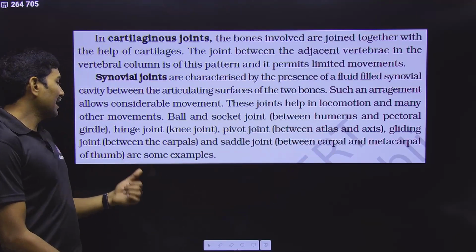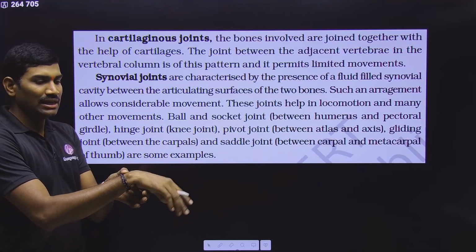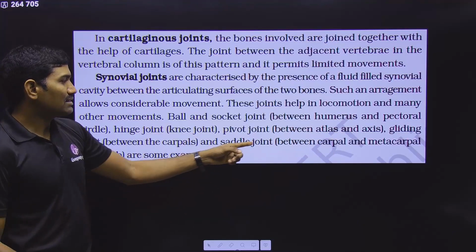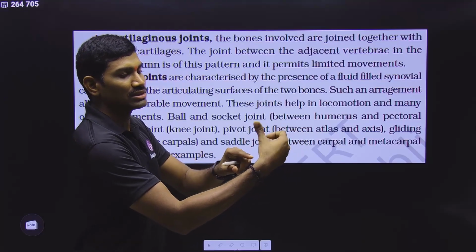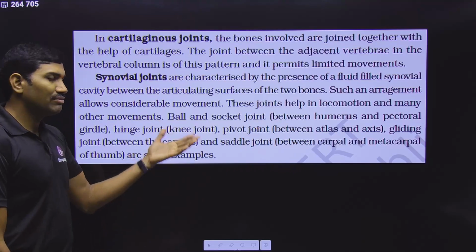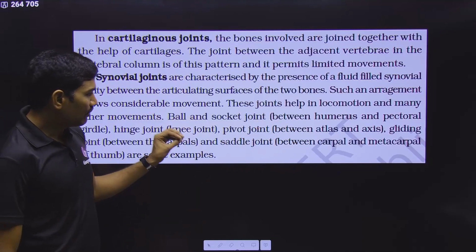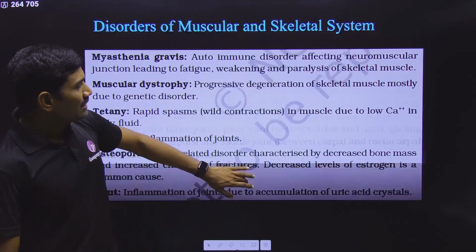Next one, gliding joint between the carpals. Here the wrist bones are the carpals, right? Next one, saddle joint between the carpal and metacarpal of the thumb. So now this thumb is able to move like this, and this is the saddle joint. In this way they have given some examples. Type of joint and example, at least the NCERT examples are important. Clear? At least remember this.